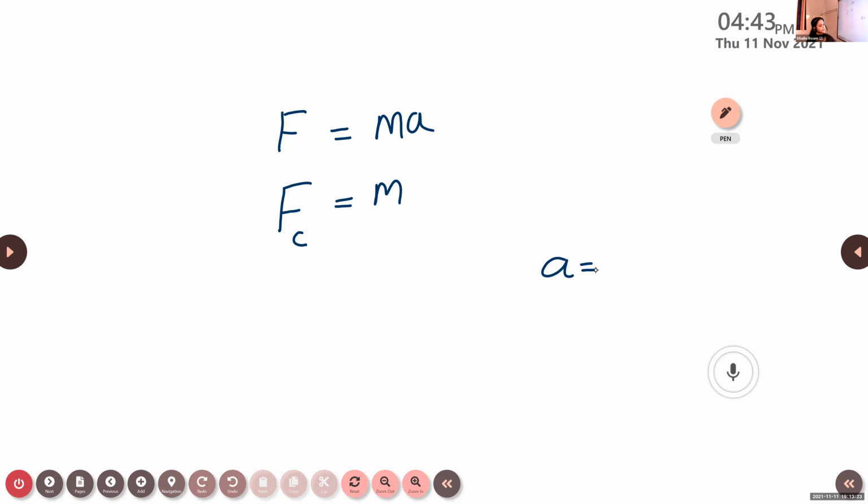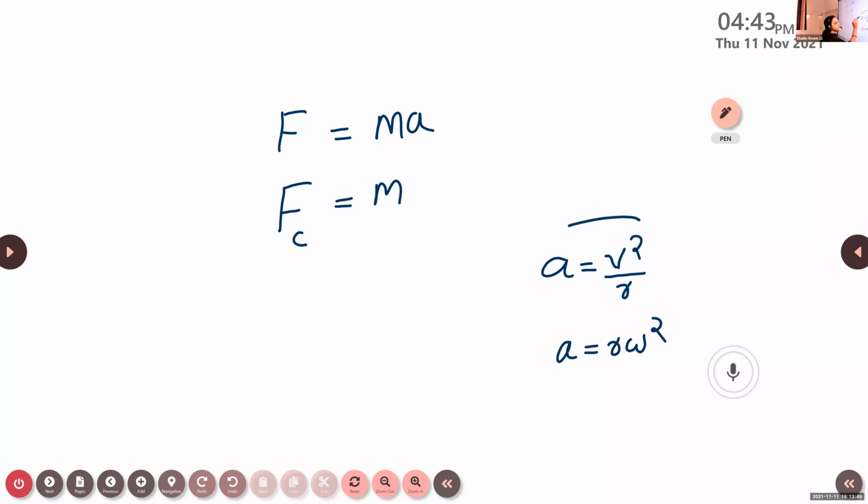In the previous chapter, we derived equations for calculating the centripetal acceleration. We have two equations. What are they? A is equal to v square by r, or A is equal to r omega square.